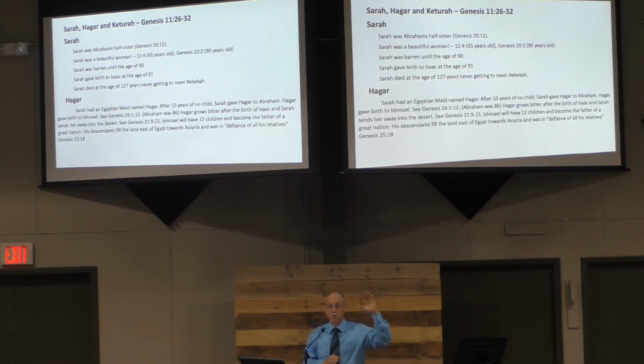And by the way, if you know anything about the Quran, they go all the way back to Father Abraham. So that's where the lineage split. His descendants fill the land of the east towards Egypt and Assyria. And he lived, according to Genesis chapter 25 and verse 18, in defiance of all his relatives. So we can see this conflict between the descendants of Ishmael and the descendants of Isaac. And so he'll live east. There's going to be basically this huge battle that's going to take place between the brothers.